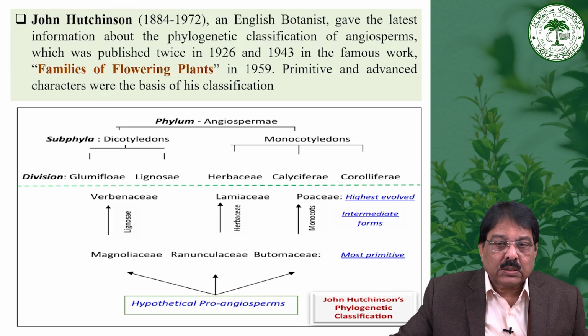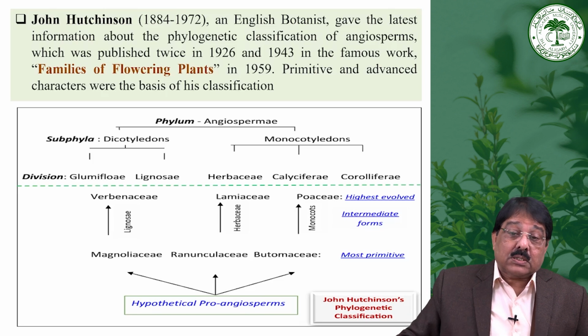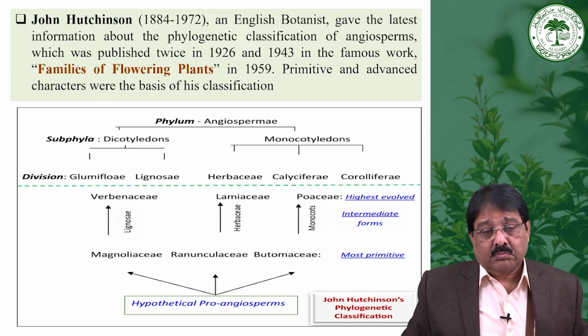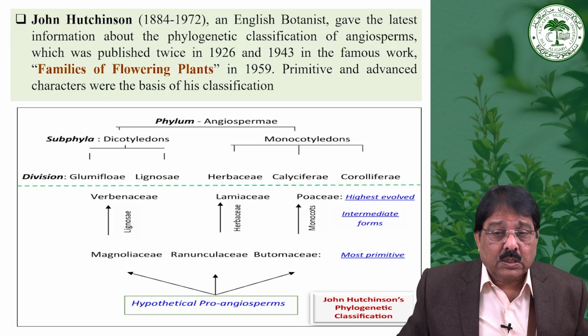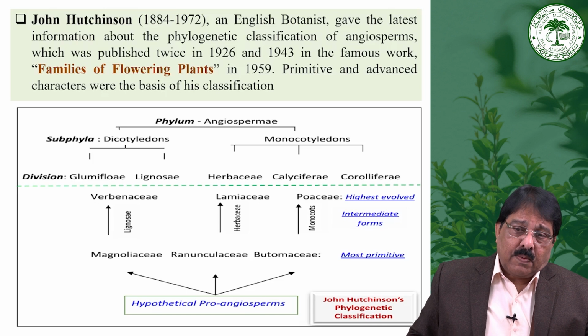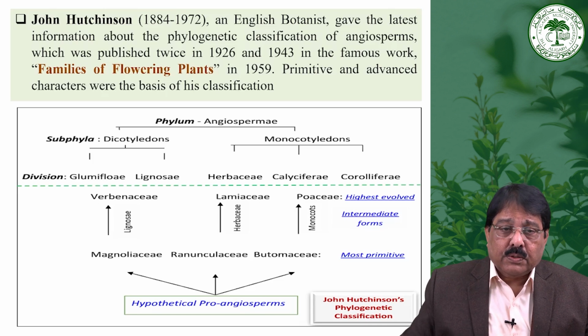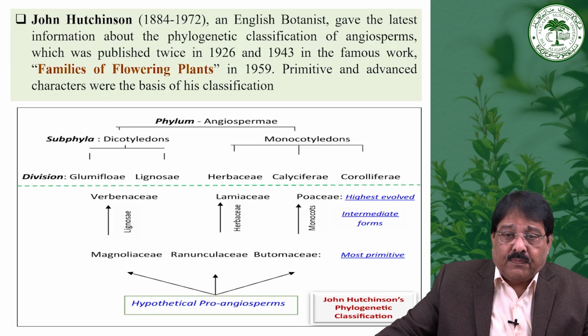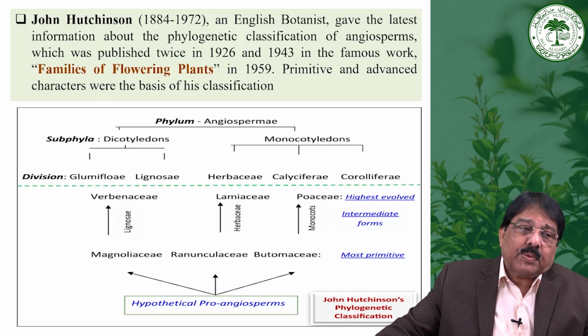Then John Hutchinson divided the angiosperms into dicotyledons and monocotyledons, and Hutchinson gave 24 dicta, the phylogenetic principles. On that basis they are divided. They give the primitive as well as the advanced characters.